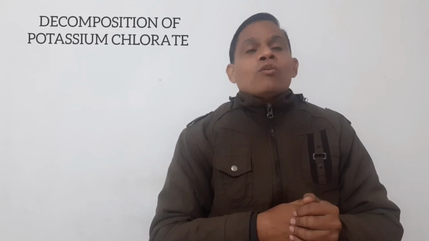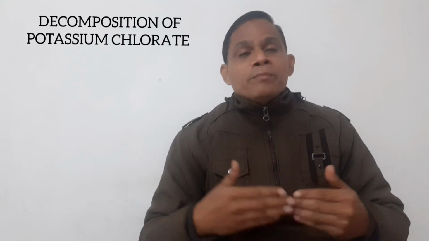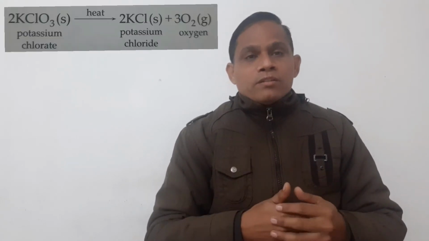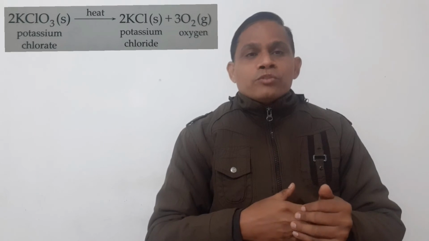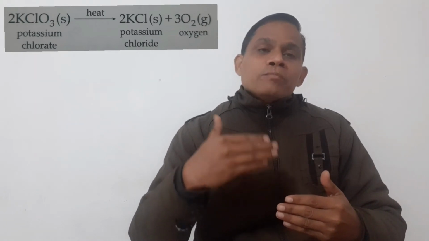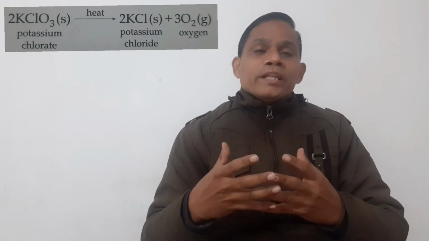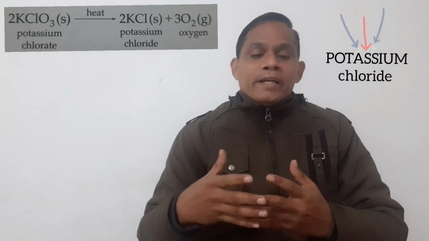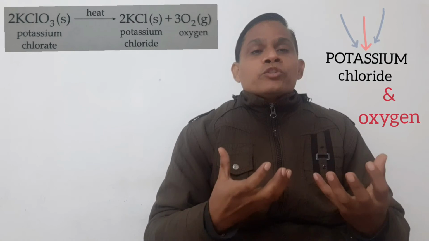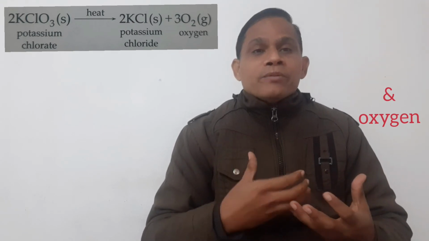The next reaction which I am going to discuss with you is the decomposition of potassium chlorate. When potassium chlorate, its formula is also shown on your screen, students, is heated, it decomposes into calcium chloride, and evolution of hydrogen takes place. Hydrogen is released during this process. So that is there, students.